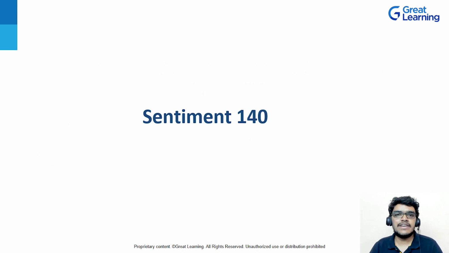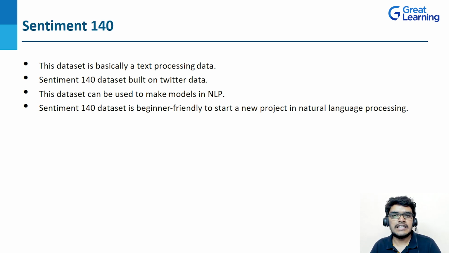The next dataset we are having is Sentiment 140. The Sentiment 140 dataset is built on Twitter data. As we know, analyzing sentiment is one of the most popular applications in natural language processing, and to build a model on sentiment analysis, we can use the Sentiment 140 dataset. It is a text processing dataset. Also, this dataset can be used to make models in natural language processing, and it is a beginner friendly dataset.